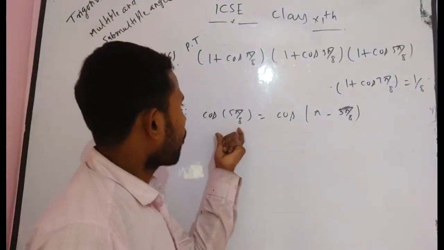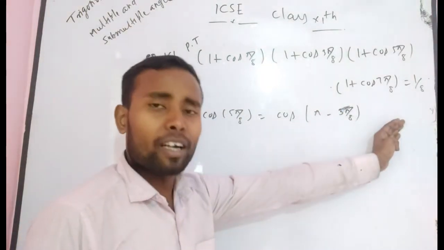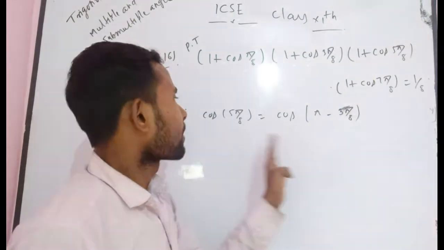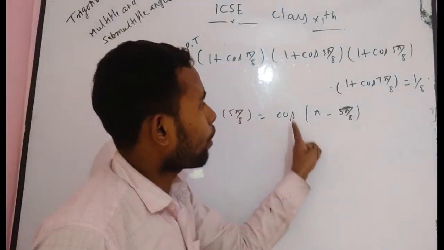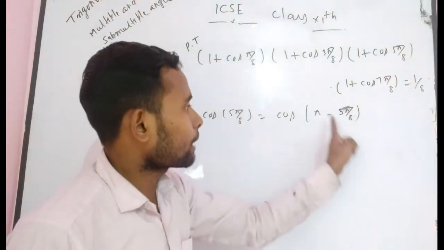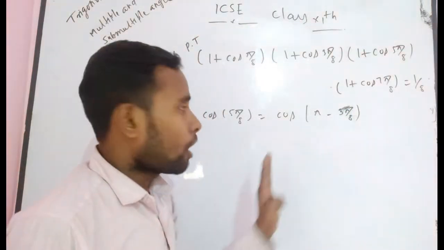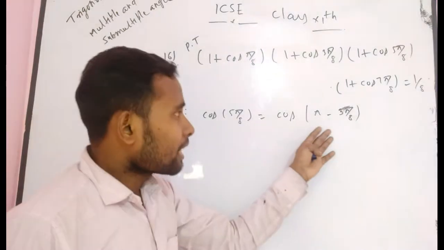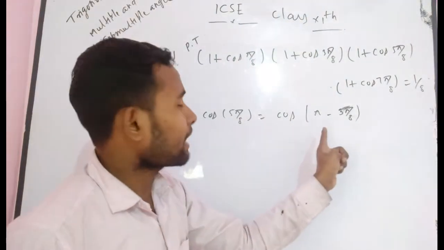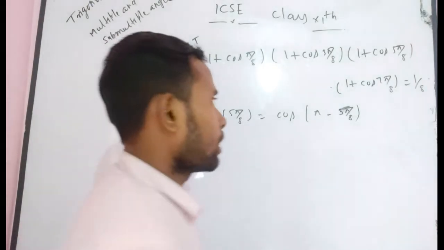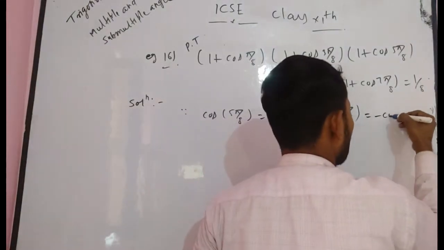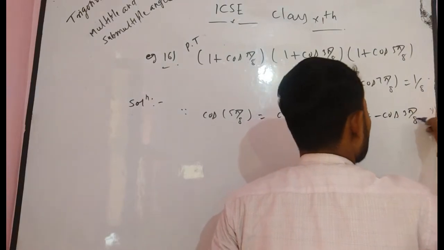But here I want to tell you, cos 5 pi by 8 can be written as cos pi minus 3 pi by 8, because pi minus 3 pi by 8 is 5 pi by 8. Now you have to use the supplementary angle formula here. Cos pi minus theta is equal to what? Minus cos theta. So can you write it as minus cos 3 pi by 8?